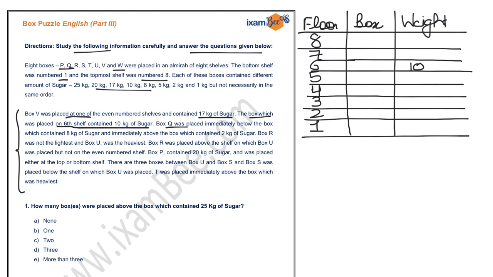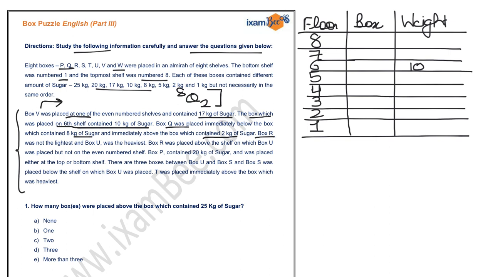Now box Q was placed immediately below the box which contained 8 kg sugar and immediately above the box which contained 2 kg sugar. You can also write this somewhere: box Q was placed immediately below the box which contained 8 kg sugar, right? And it is immediately above the box which contained 2 kg sugar. So you can write a small hint over here. Similarly, for V you can also write a small hint.